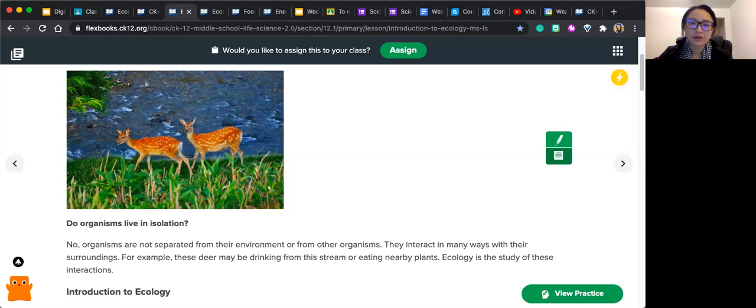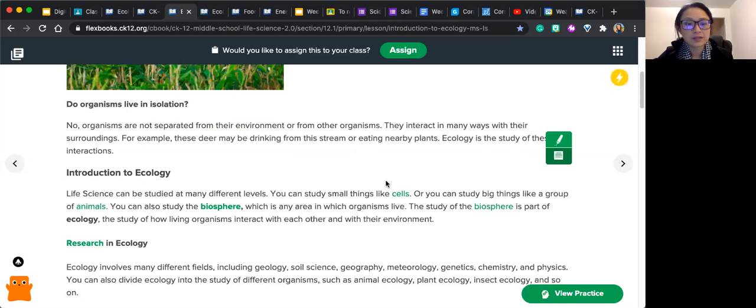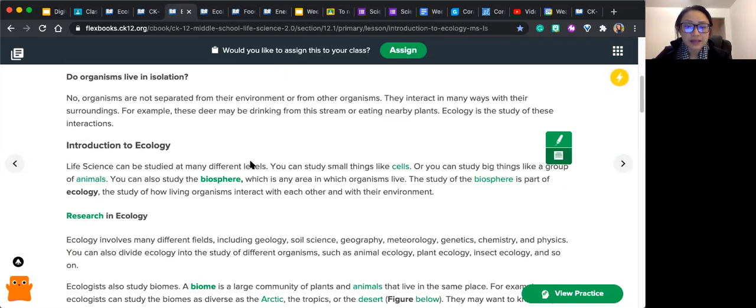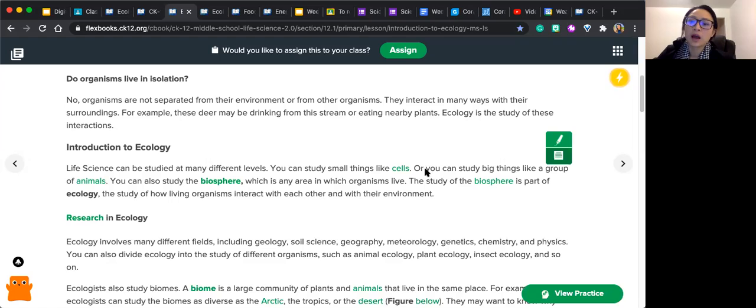And we've talked about this, right? Ecology is just the study of how living organisms, plants and animals, interact with their surroundings. Life science can be studied at many different levels. You can study small things like cells, which we have already done, or big things like a group of animals. You can also study the biosphere, which is any area in which organisms live.